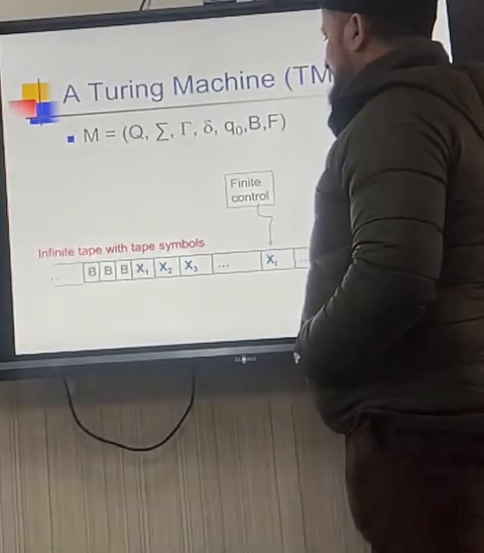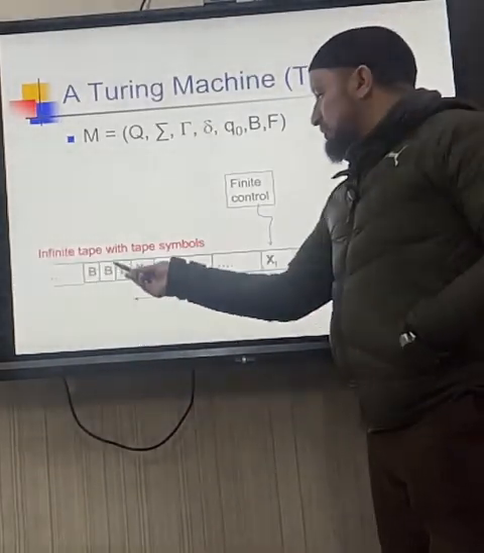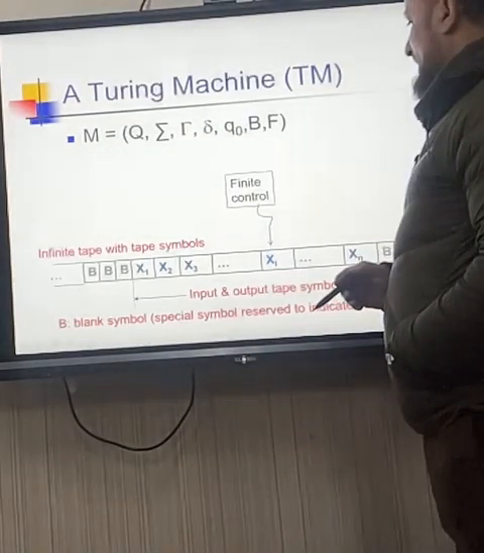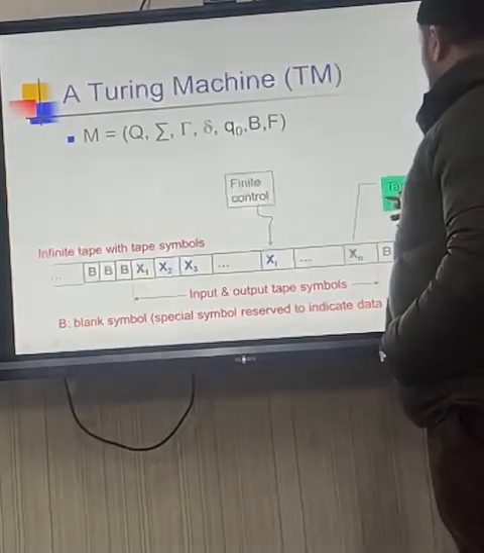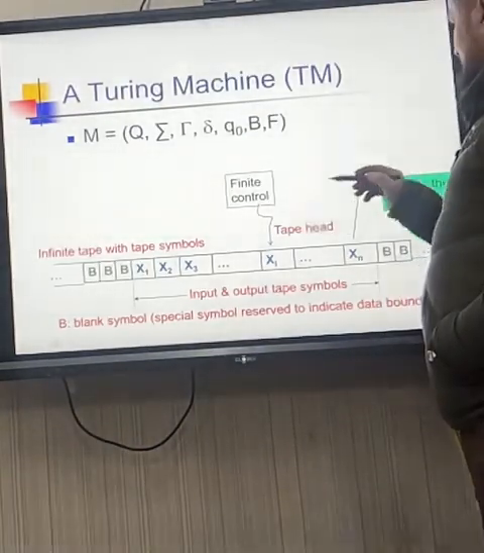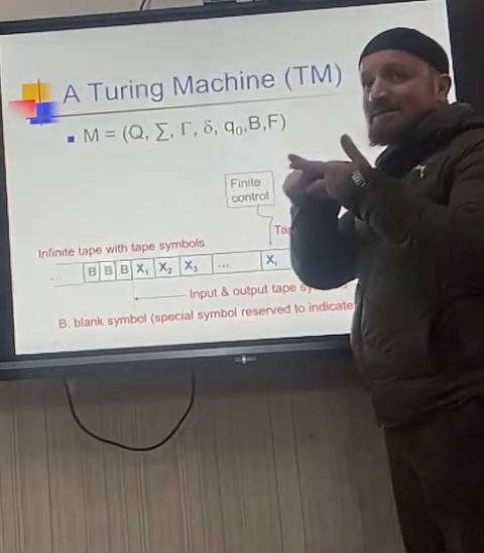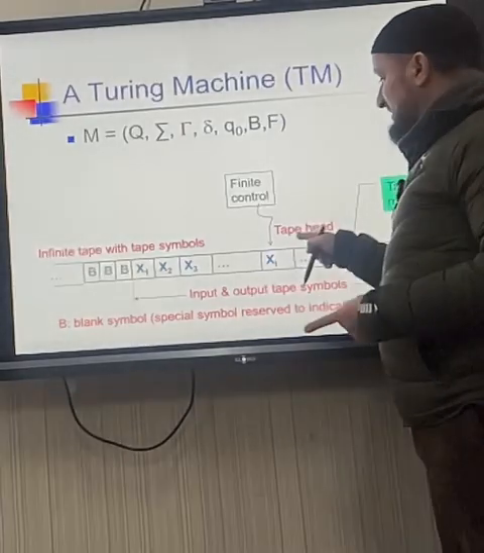Okay. So these are the tape symbols, these are X's. These are the inputs. Okay? And we know that B is a blank. Getting clear? So what is tape? Tape is the inside memory. And we can read or write only where the tape head is. That is important. So tape head is very important.